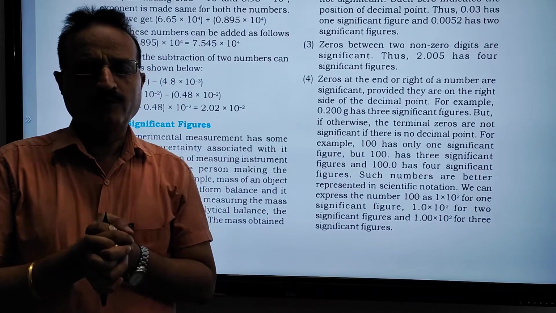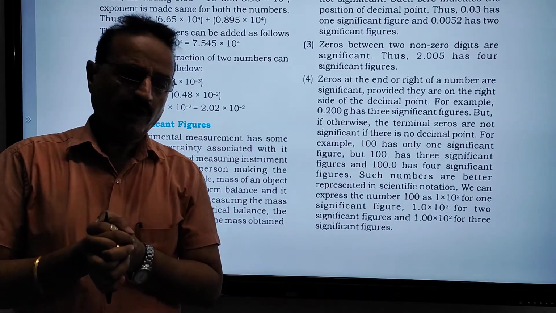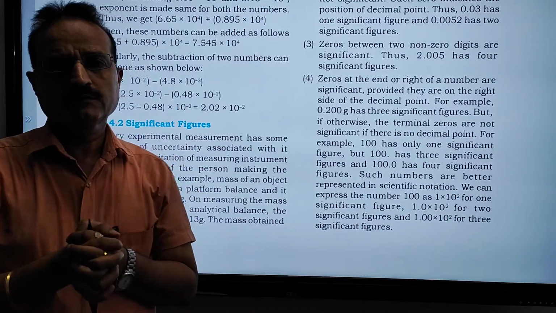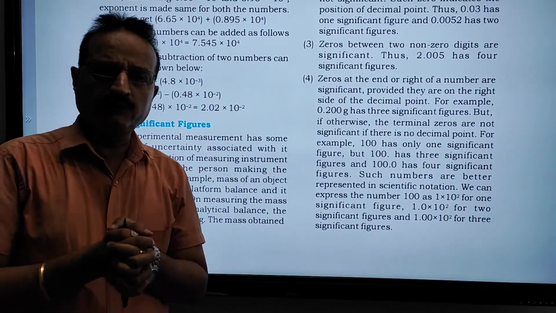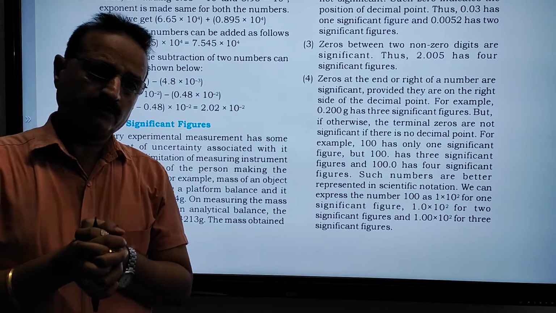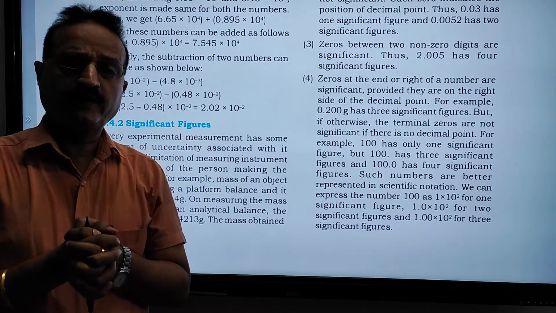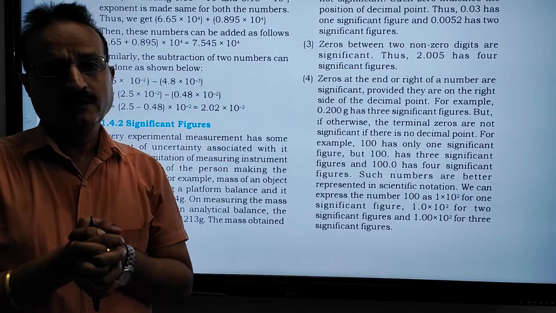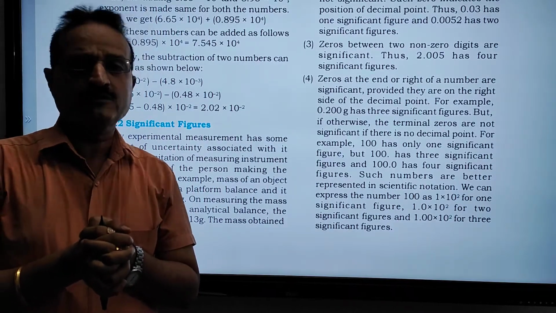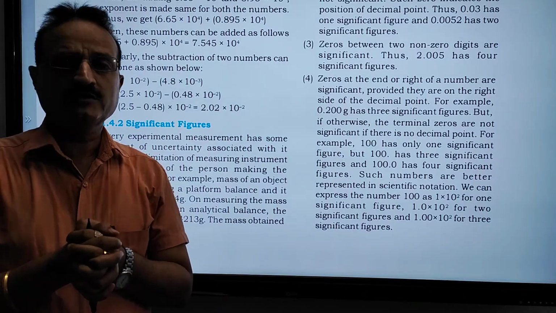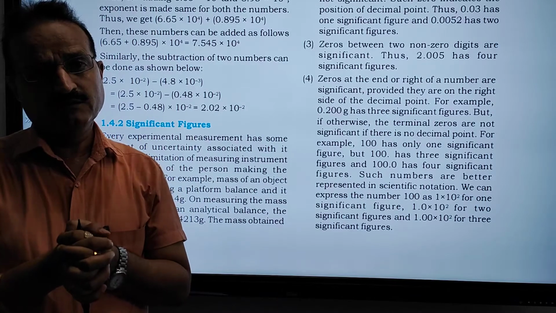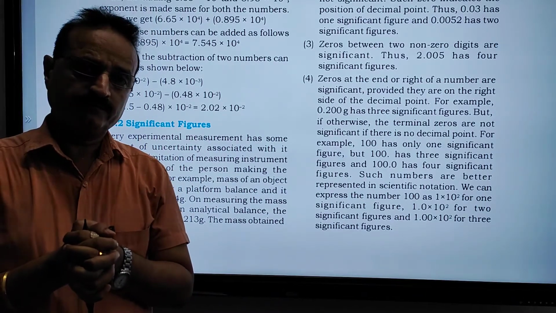Today we are going to discuss significant figures. Why are significant figures used? In chemistry calculations, some digits are known as significant figures. The question is why?